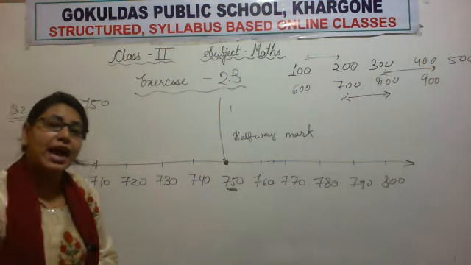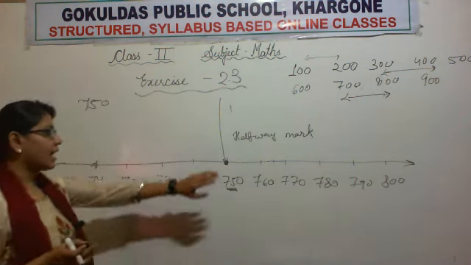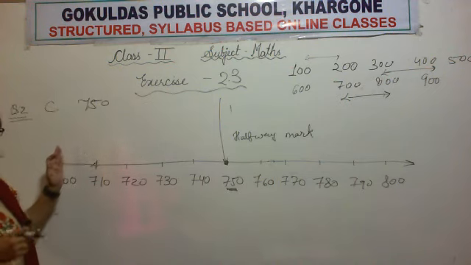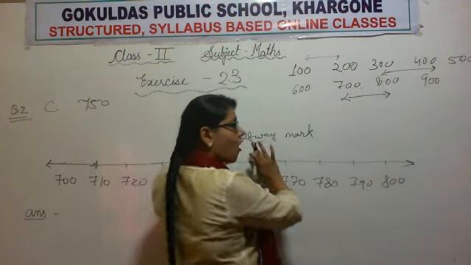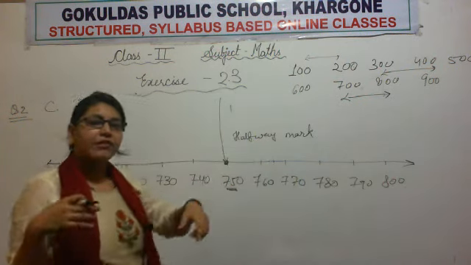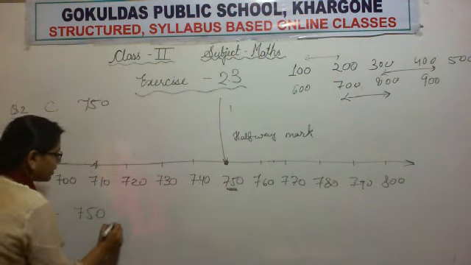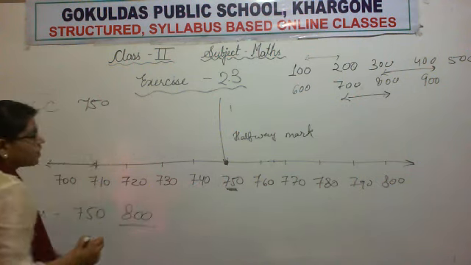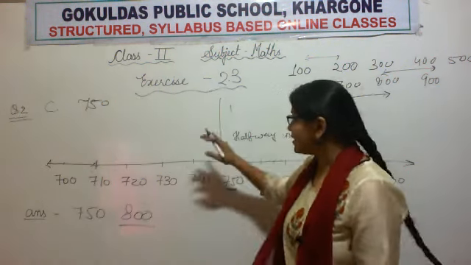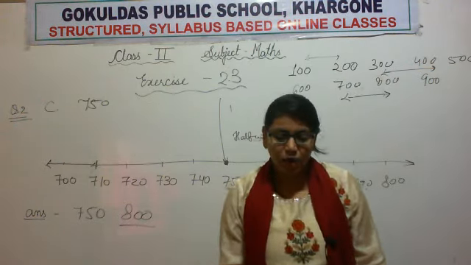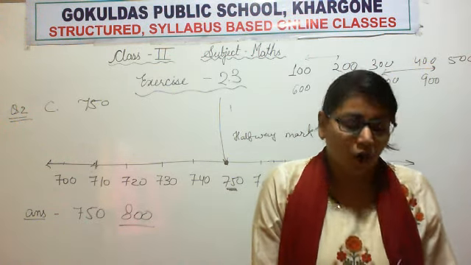So what do we learn? We learn that whenever the number is left of the halfway mark, we will round it down, or whenever the number is at the halfway mark or right of the halfway mark, then we will round up. So here the number is at the halfway mark, so we will round it up. Okay. So this is how we can round off to the nearest hundreds. Now we have learned what is round off, what is estimation, and how to do round off.